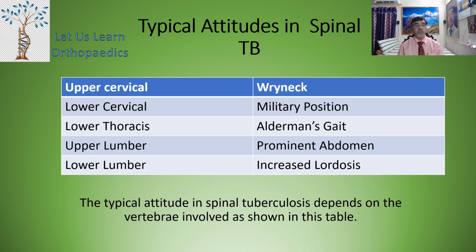The typical attitude of the spinal tuberculosis depends, as I told last, on the vertebra involved, as shown in this particular table. Now if the upper cervical vertebra is involved, then the patient may present with an attitude of a wry neck. Lower cervical vertebra will give the military position. The lower thoracic vertebra will give the Alderman's gait. Upper lumbar causes a prominent abdomen. Lower lumbar involvement causes increased lordosis.